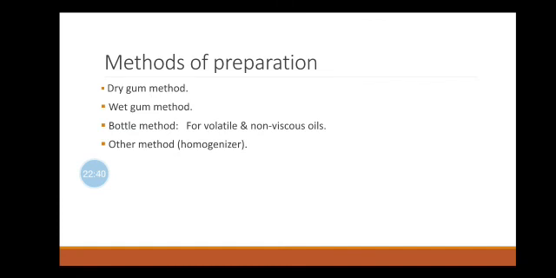In this method, there are the following steps. The first step is to measure the required quantity of oil in a dry measure and transfer it into a dry mortar. Then, add the calculated quantity of gum acacia into it and triturate rapidly so as to form a uniform mixture.